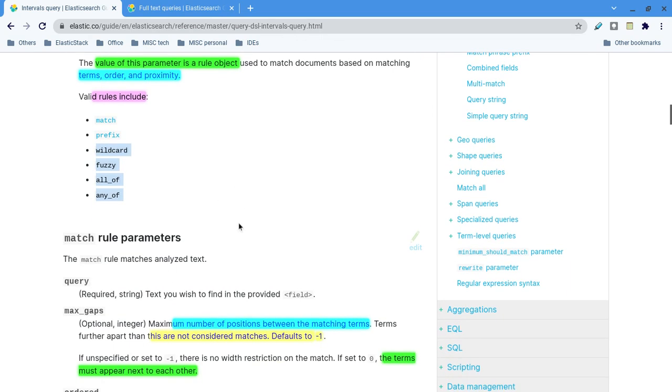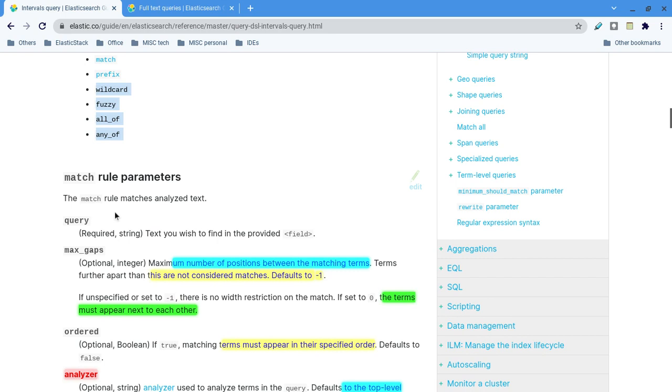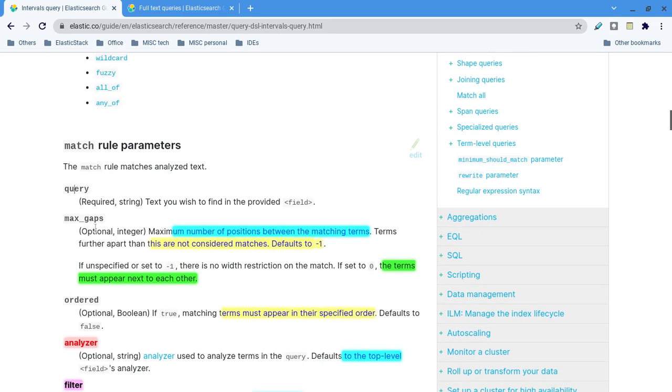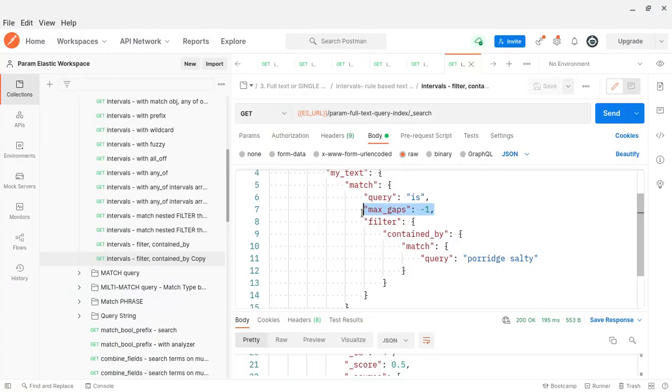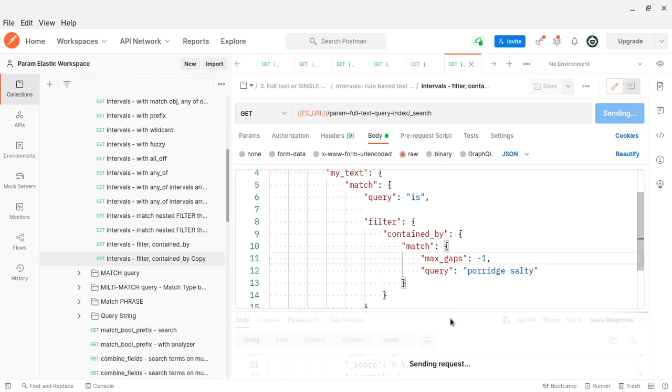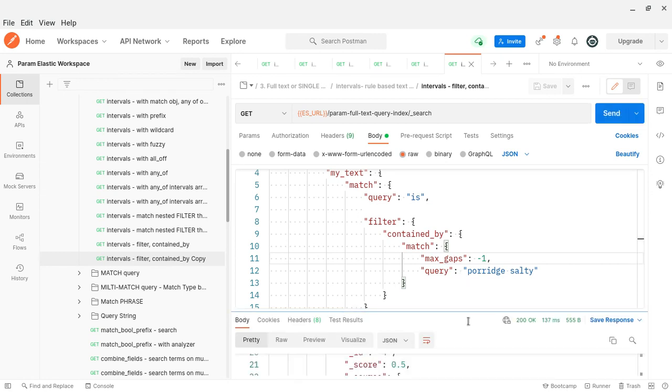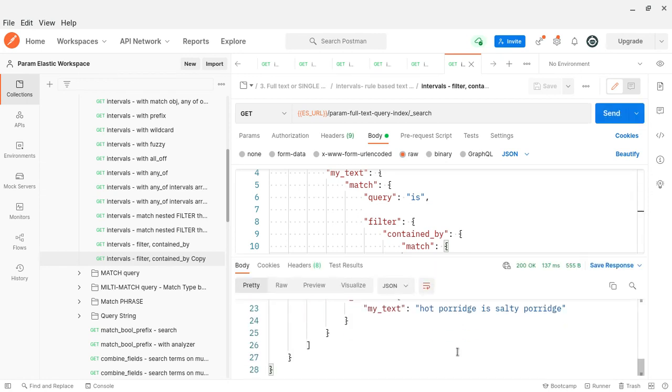Here, match. First I will explain the match. Match can be a query; it can have max gaps. Where is my Postman? Postman, you come here. Match only, that's the right place. Let me put it here and let's see how it works. Still I am getting the same.